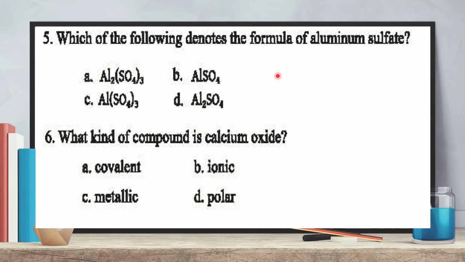Which of the following denotes the formula of aluminium sulfate? The valency of aluminium is 3 and sulfate is 2. So the formula of aluminium sulfate is Al2(SO4)3. What kind of compound is calcium oxide? Calcium oxide is the compound of calcium and oxygen, metal and non-metal. So it is an ionic compound.